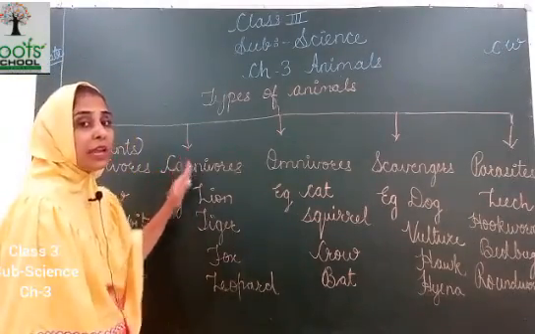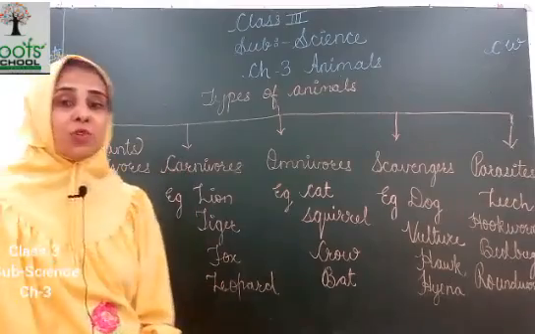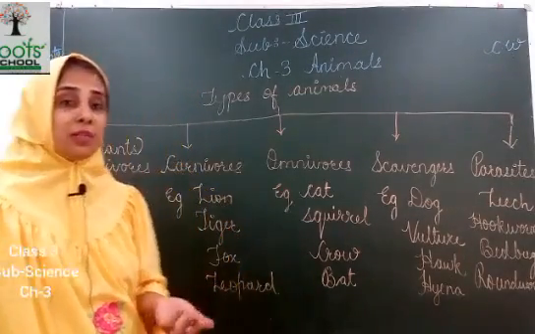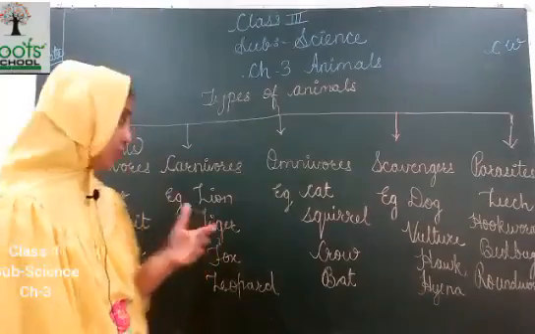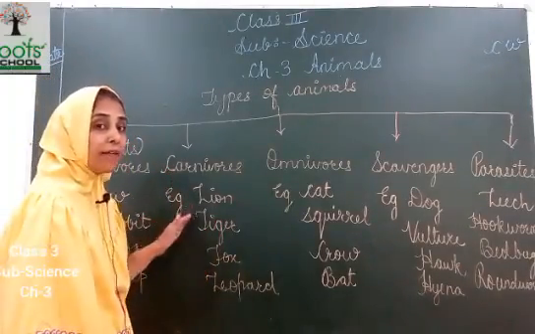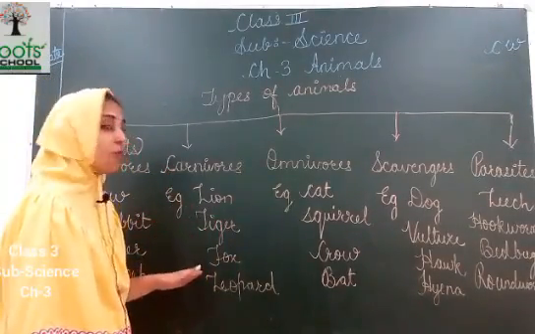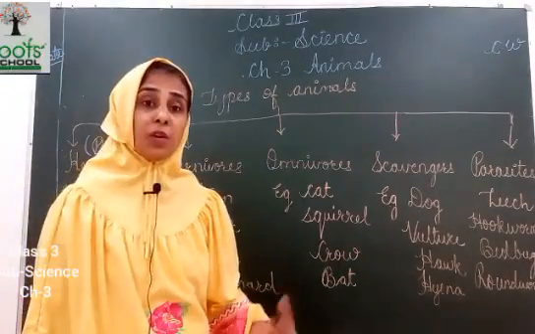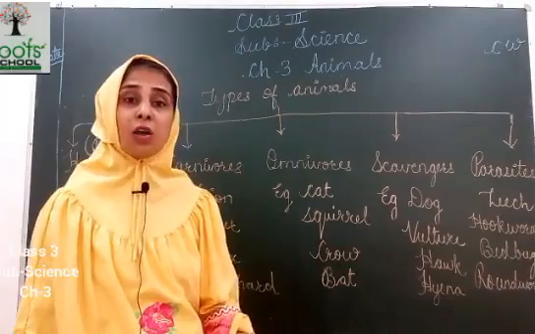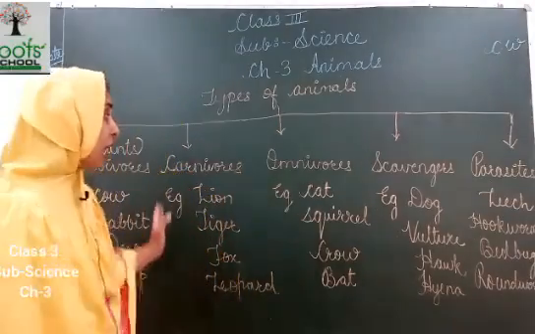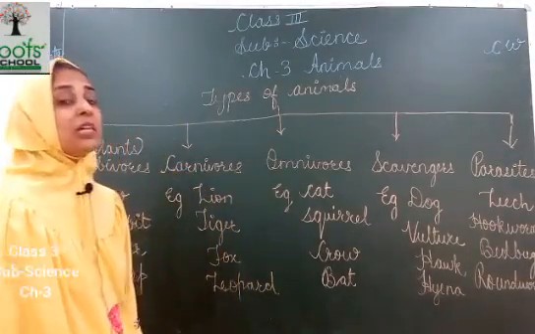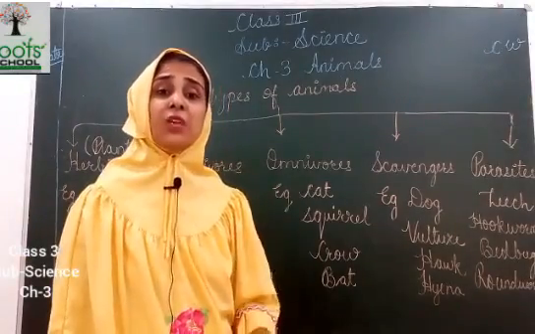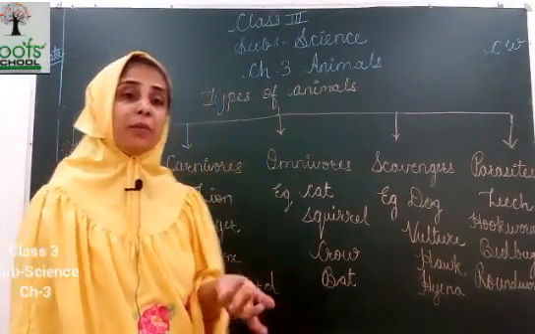Now, second is carnivorous. Which are carnivorous? Those that eat only other animals, like lion, tiger, fox, leopard. Some birds like eagle and hawk. They are all carnivorous animals that eat only other animals.